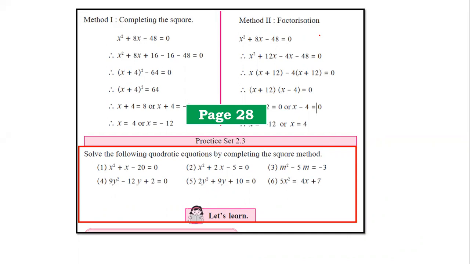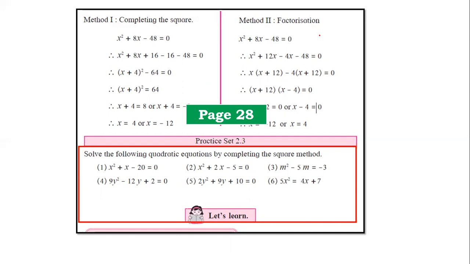Because to solve a quadratic equation, we had 3 methods: factorization, completing the square method, and the formula method. Factorization is an easy and shorter method, but the other 2 methods were required because factorization was not a completely reliable method, as not all quadratic equations can be factorized. So we needed a method which could solve any quadratic equation. Hence we had the completing the square method and the formula method.